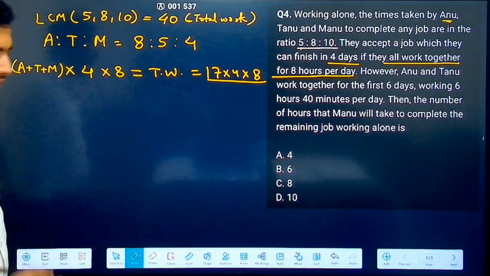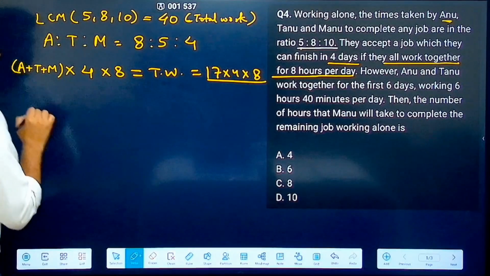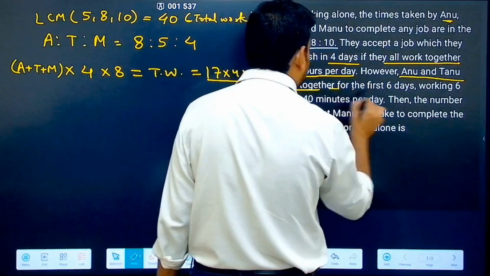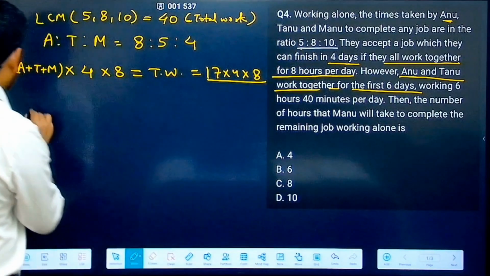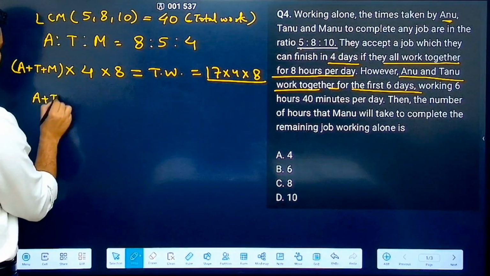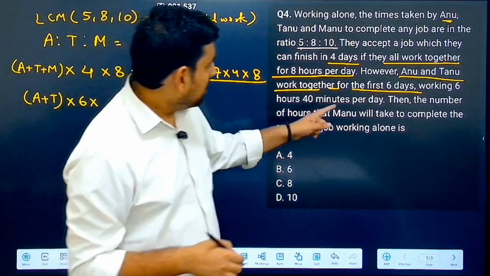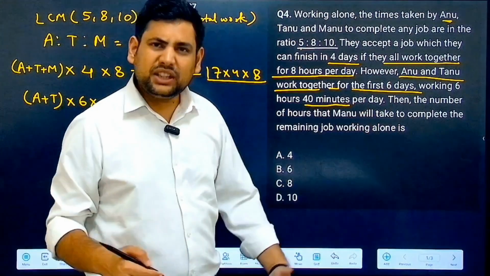This is the total work. Now let's do the other one. So the other one says, however, Anu and Tanu work together for the first 6 days. For the first 6 days, Anu and Tanu, how many days are they working? 6 days. For how many hours? They work only for 6 hours and 40 minutes per day.